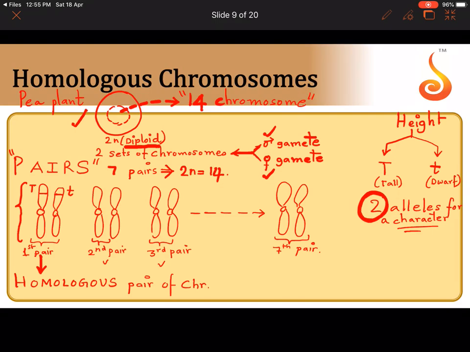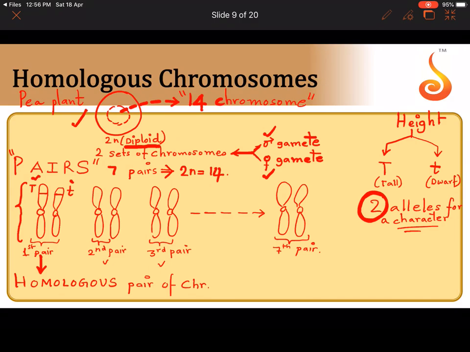Why a maximum of 2? Because in this cell, the chromosomes are found in pairs. Why pairs? Because that's how it is in diploid organisms. Always remember, such homologous pairs, where 2 chromosomes come together and form a pair during cell division, are found only in diploid organisms. In a haploid cell, you will not find this pairing because a haploid cell has only one set of chromosomes. No pairing can happen. Pairing can happen only when there are 2 sets, one brought by the sperm and one brought by the egg.